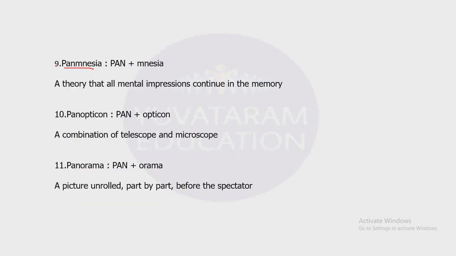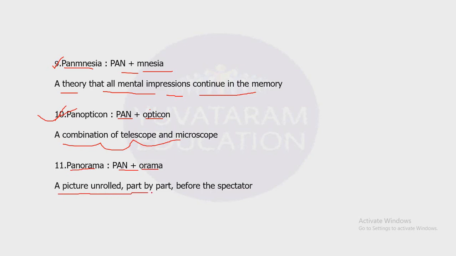Next one, Panmnesia. Pan plus mnesia. It is a theory that all mental impressions continue in the memory. It is called Panmnesia. Now, Panopticon. Pan plus opticon. Opticon is related to seeing. So it is a combination of telescope and microscope. It is called Panopticon. Next one, Panorama. Pan plus orama. It is a picture unrolled part by part before the spectator.